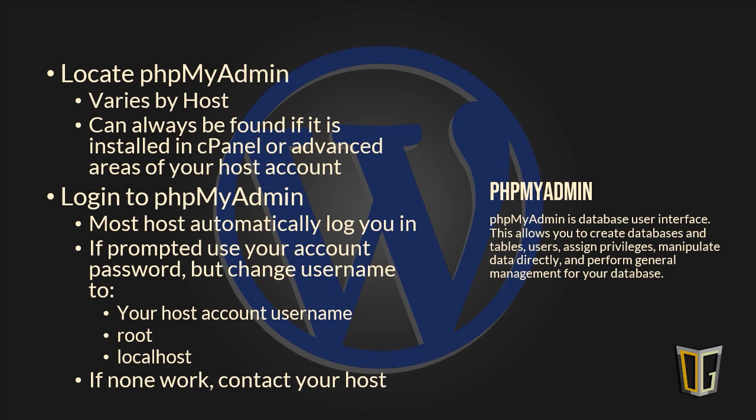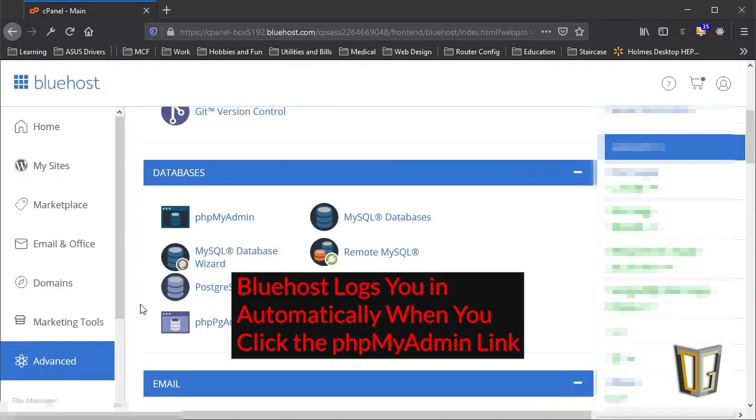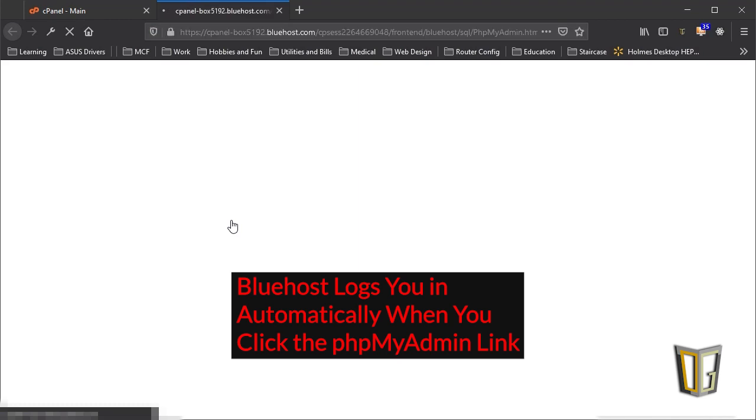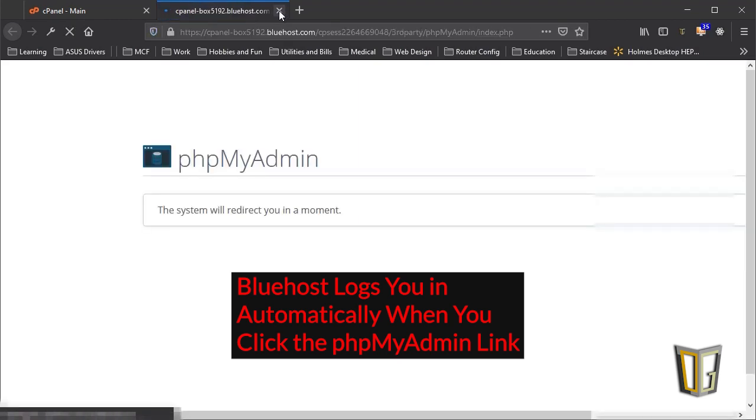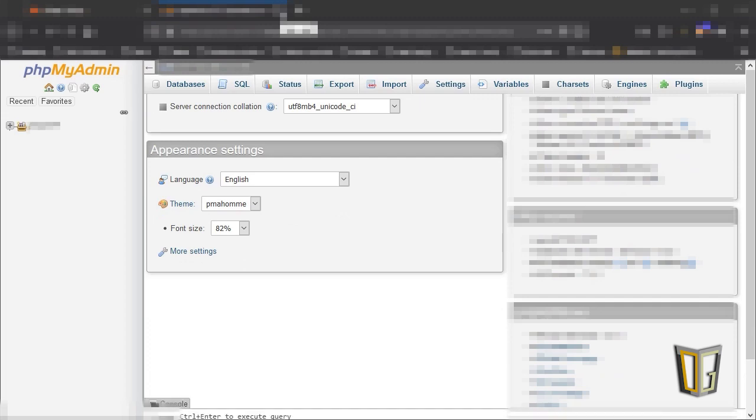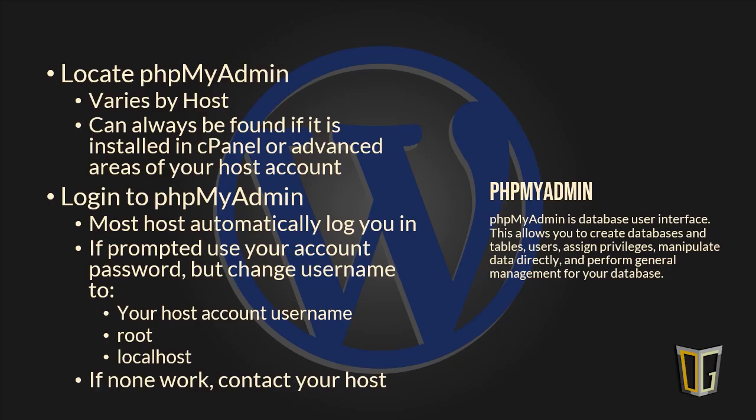Next, you'll need to log in. This can also be tricky because different hosts will give users different access, usernames, and passwords. Most hosts will automatically log you in once you click on the link for phpMyAdmin. If they don't, you can first try the username and password you used to log into your host's control panel. If that fails, try localhost as the username and the password you used for the host control panel. Sometimes the username is left blank, and other times root is used instead. You may need to try different combinations before you get this right. If you can't log in, you might need to ask for credentials from your host, which will take some time.